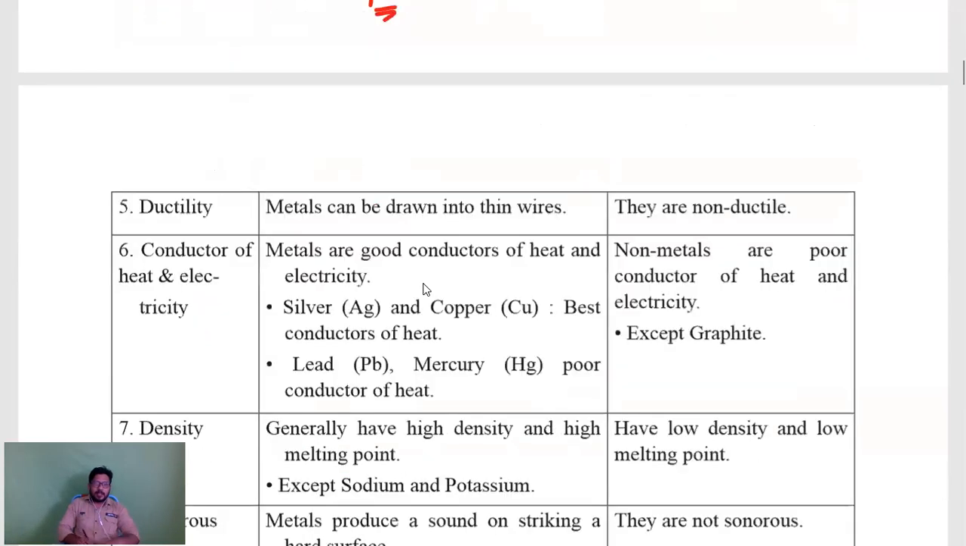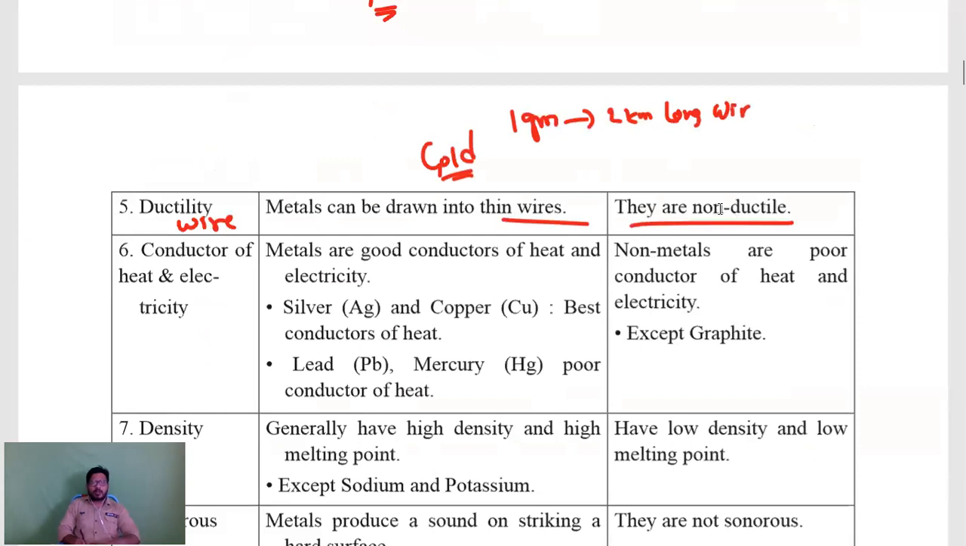And ductility. Ductility is nothing but the property of metals of being made into wires. Metals can be drawn into wire. So gold, we can learn that. If you take 1 gram of gold, you can convert that gold into a 2 kilometer long wire, isn't it? That much ductile is gold. And coming to non-metals, non-metals are not ductile. We cannot make them into wires. Of course, if you make it into wire, you can break it, you can cut it. It will not be that strong.